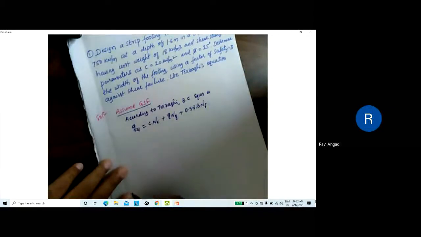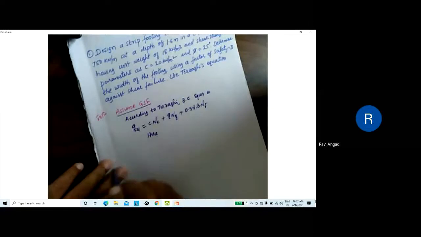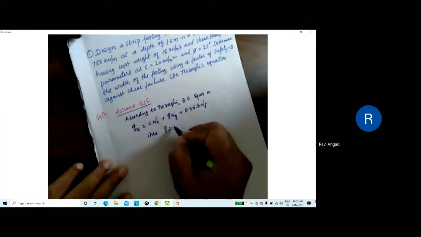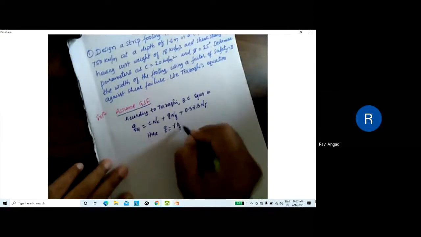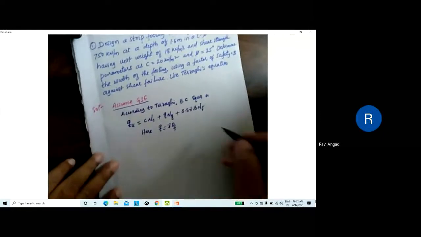Okay. Here, this is the general Terzaghi equation for bearing capacity of a soil. Here, what is q? q is gamma into Df.